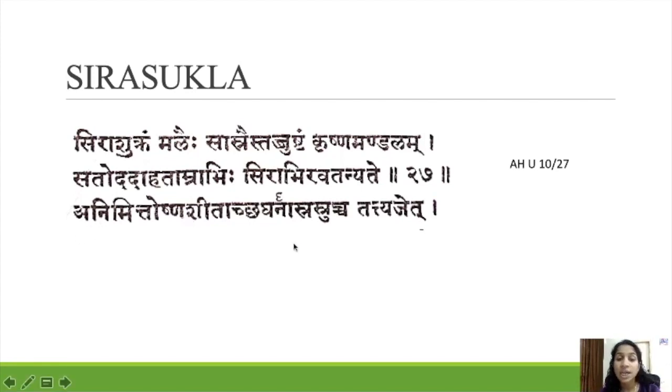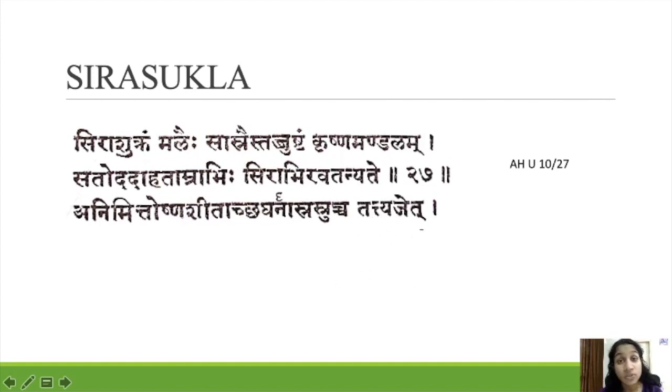And if it is along with Animitta, without any reason, Ushna Ashru, Sheeta Ashru, thick Ashru or thin Ashru is coming, sometimes warm, sometimes cold, sometimes thick, sometimes thin, then it is Asadhya. We have to reject, to leave those patients.